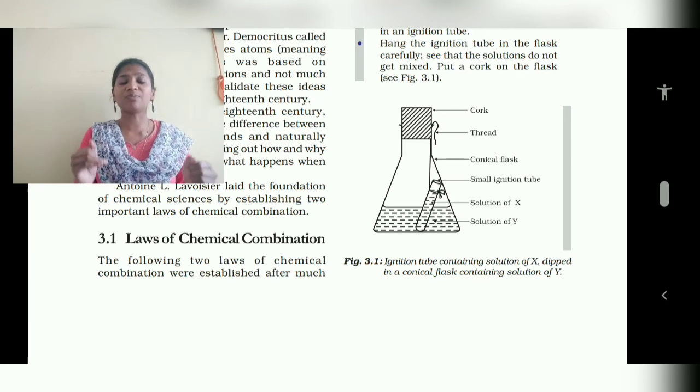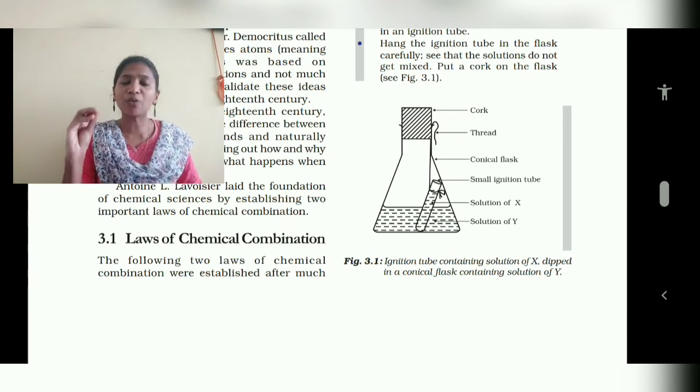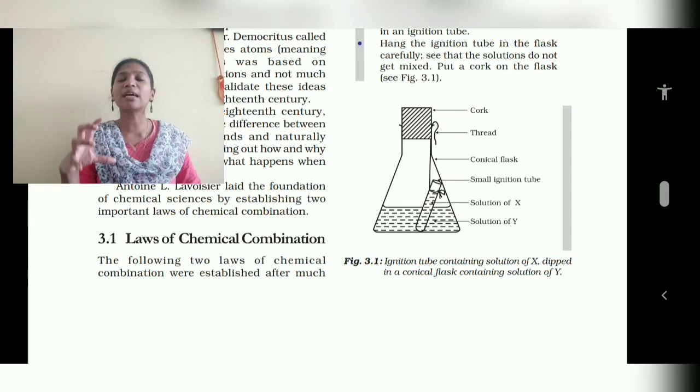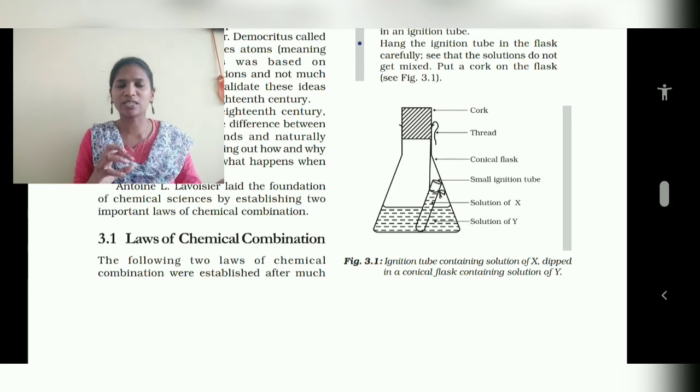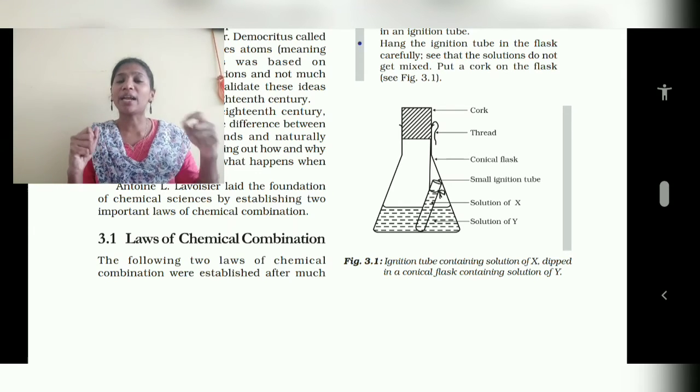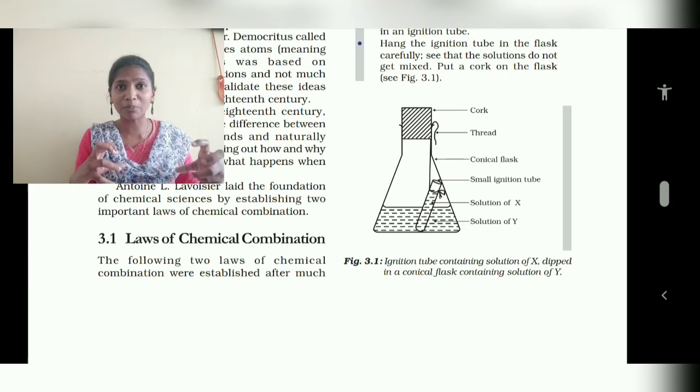Any substance, the mass before the reaction and after the reaction will remain the same. See, if an element A is combining with an element B, then element C will be formed. That is a chemical reaction. Element A is combining with element B to give a product, element C, and C will not have the property of element A or B.